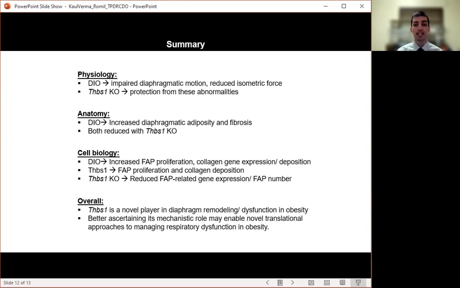And at the cellular level, diet-induced obesity increased FAP proliferation, collagen gene expression and deposition, and THBS1 itself was responsible for FAP proliferation and collagen deposition. Therefore, in the THBS1 knockout, we saw reduced FAP-related gene expression and FAP number. Overall, we believe THBS1 is a novel player in diaphragm remodeling and dysfunction in obesity, and better ascertaining its mechanistic role may enable novel translational approaches to managing respiratory dysfunction in obesity.